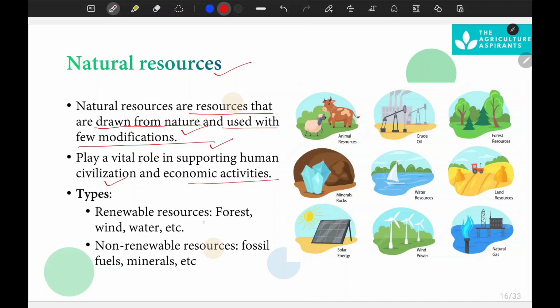There are two types of natural resources: renewable and non-renewable. I hope you know about natural resources and their types, but I am discussing it. Renewable resources means forests, winds, waters, which are inexhaustible, and you can utilize them in many ways. But non-renewable resources are those which, once exhausted, you can't replenish. You can't generate them quickly, like fossil fuels and minerals.